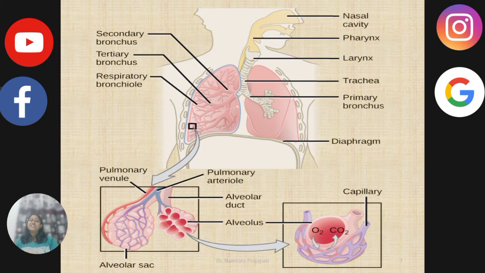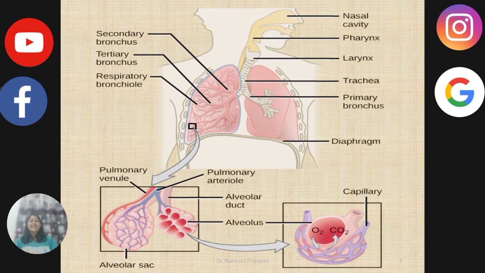What is trachea? Trachea is a straight tube which extends up to the middle thoracic cavity. It divides into two at the level of the fifth vertebra into two bronchi, right side as well as left side. These bronchi are termed as primary bronchi.